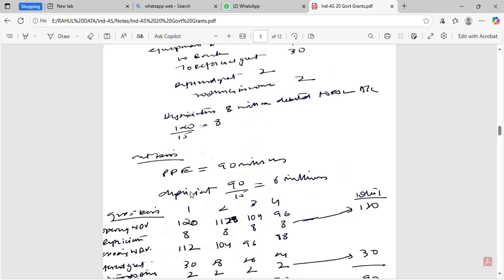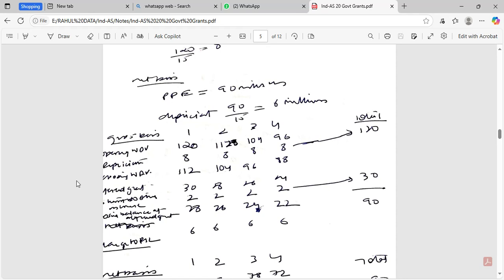So whether it is gross basis or net basis, the amount of debit to the P&L would be the same, that is 6 million. In gross basis, opening WDV 120, depreciation 8, closing WDV 112. 112 less depreciation 8, closing WDV 104. 104 less depreciation 8, closing WDV 96. 96 less depreciation 8, closing WDV 88, and so on till 120 is the amount charged to the P&L.